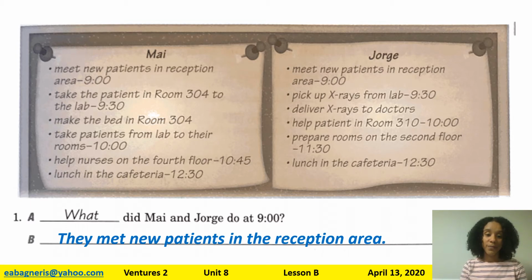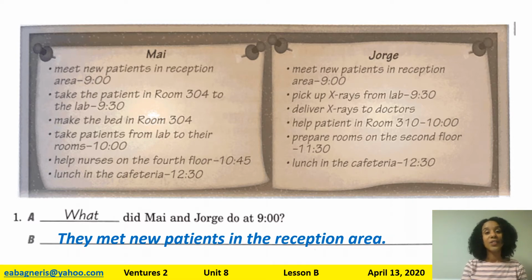Number 1. What did May and Jorge do at 9 o'clock? So something they both did at 9 o'clock. And I see we have a what question. Notice there's a do. What did they do? We need to find the activity. They met new patients in the reception area.